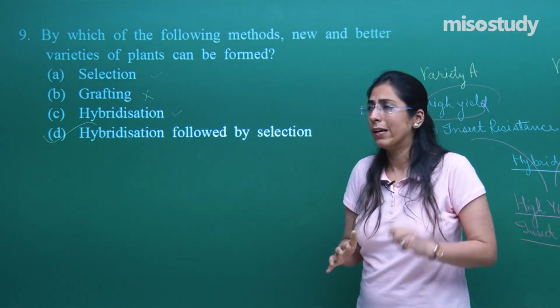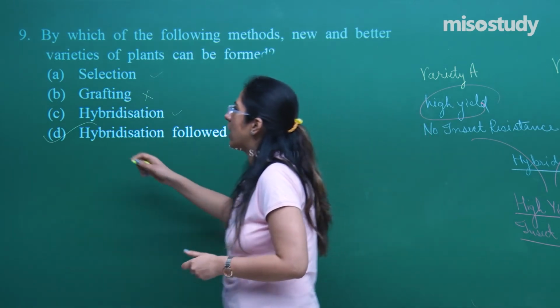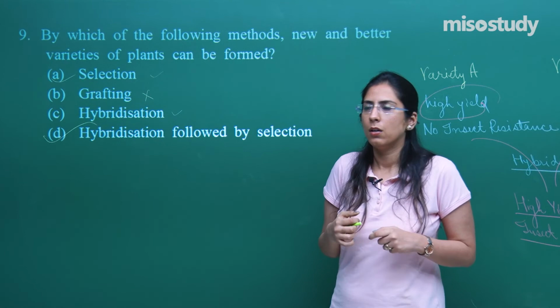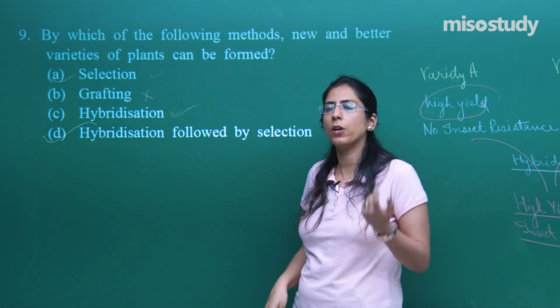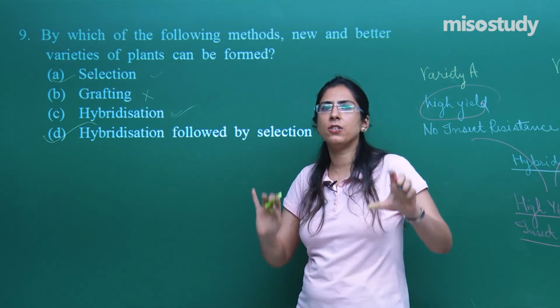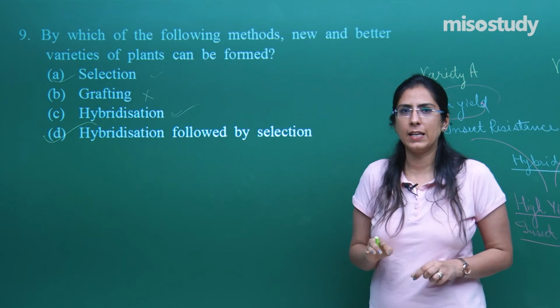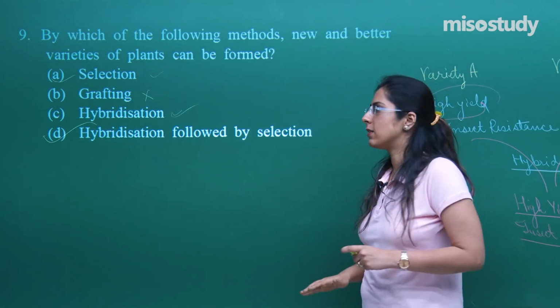Otherwise, if I am in a hurry, I'll read the question and say yes, selection is the right one. Or sometimes students will write hybridization and say okay, hybridization is the right one. But out of these, the most correct is hybridization followed by selection. This is how you can proceed. The correct option for question number 9 is option D.